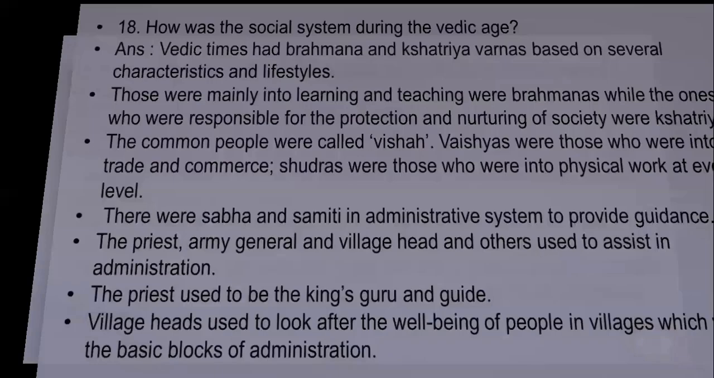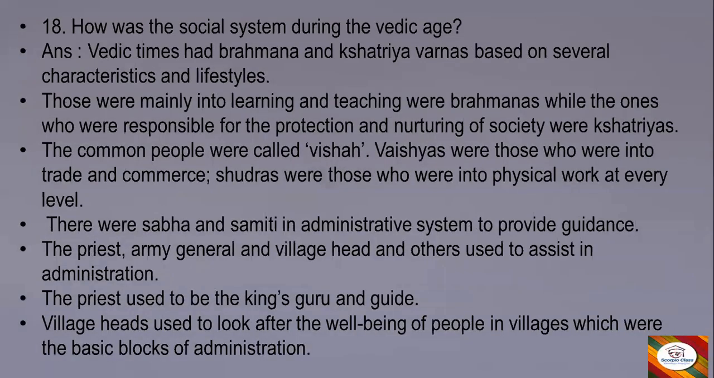Now, next, 18th question. How was the social system during the Vedic age? Answer. Vedic times had Brahmana and Kshatriya Varnas based on several characteristics and lifestyles. Those who were mainly into learning and teaching were Brahmanas, while the ones who were responsible for protection and nurturing of the societies were Kshatriyas.